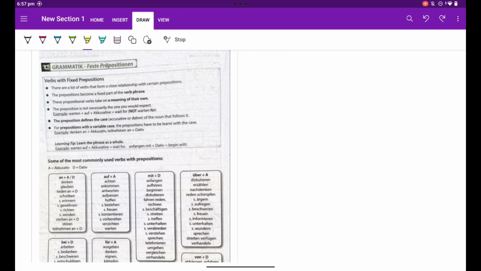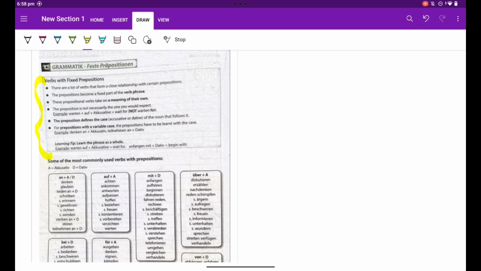There are 6 points here as the rule page, which, if gone through very carefully and kept in mind, you will have no problem in doing all the exercises based on the Feste Präpositionen.